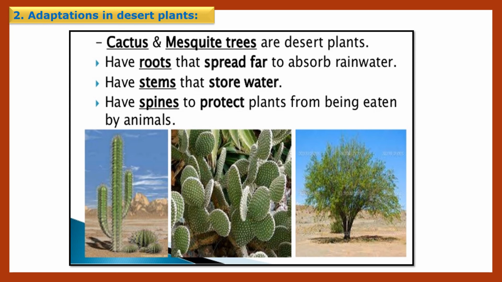Deeply penetrating roots search for water, and there is a thick layer of waxy substance on the stem. So the roots of the cactus or these desert plants are deeply penetrated in the soil.